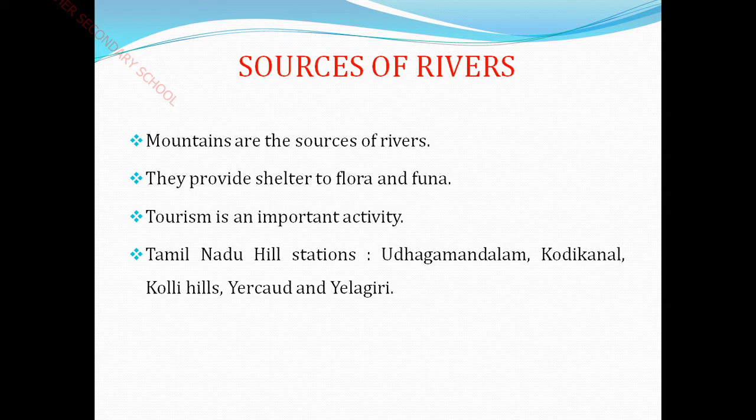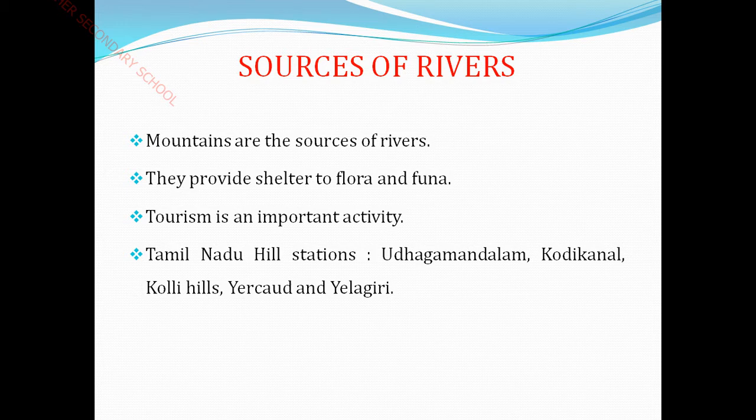To flora and fauna. Children, you already know the meaning of flora and fauna. Do you remember? Flora refers to all plant life.